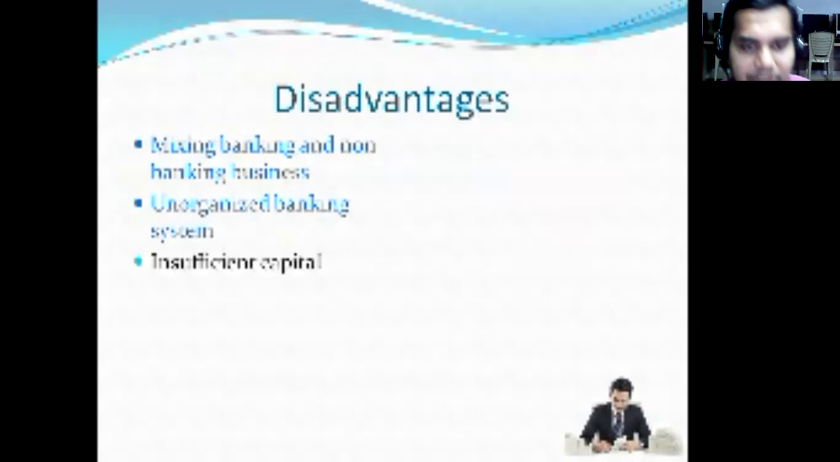Next, insufficient capital. I have already said that there is a slight difference between money lenders and indigenous bankers. Money lenders will lend money only out of their own pockets, rotating whatever capital they have. But these indigenous bankers do not do that. They accept money, and the same money is rotated in the market.